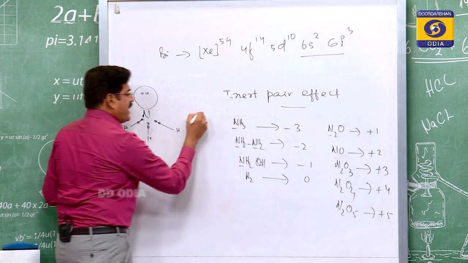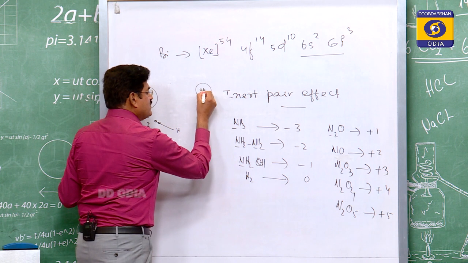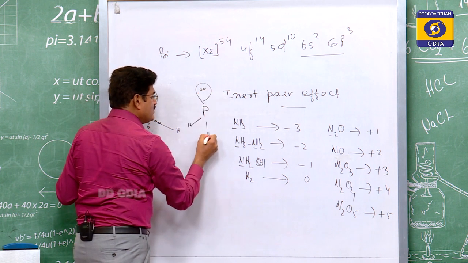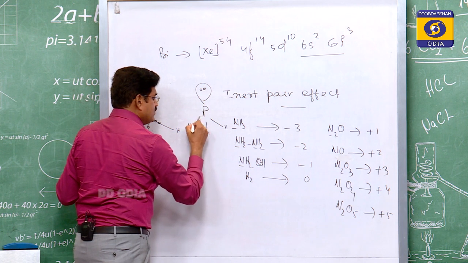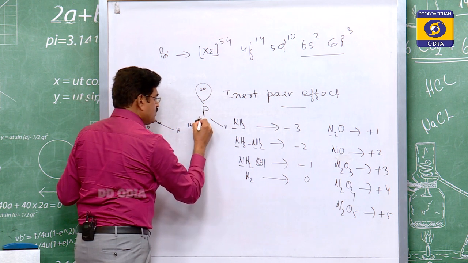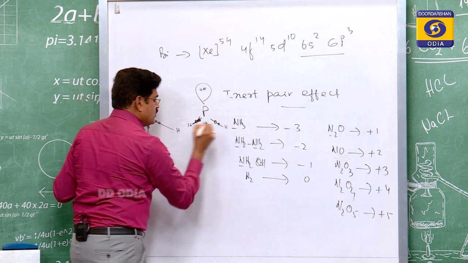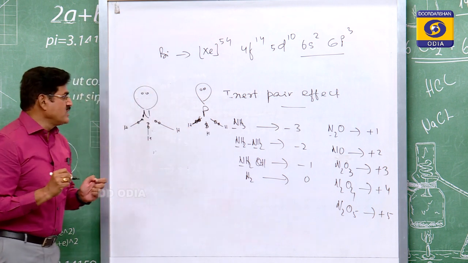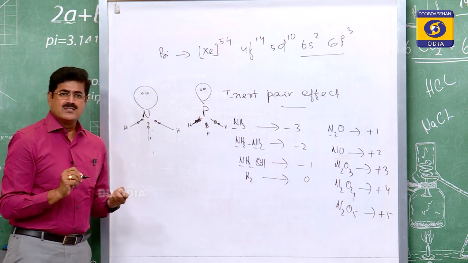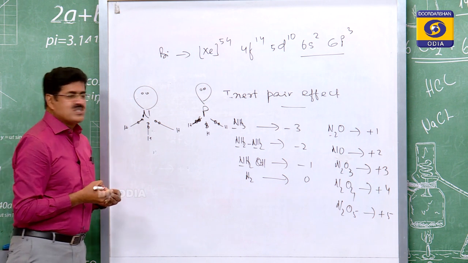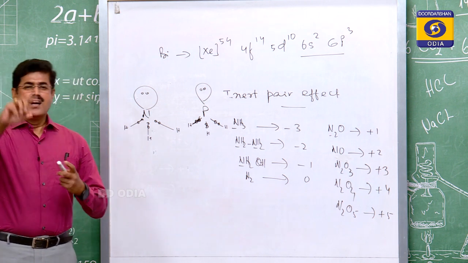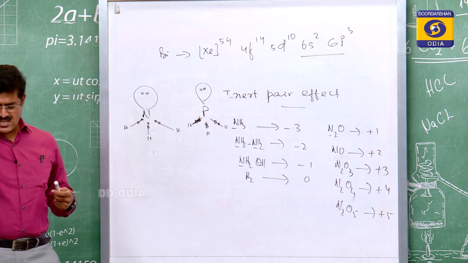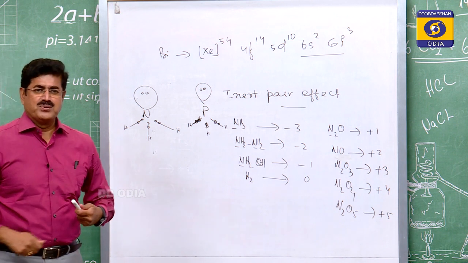But in phosphine, the electron pair is not closer to the phosphorus, so repulsion is less, bond angle is less. So bond angle decreases down the group because electronegativity of the central atom decreases down the group.